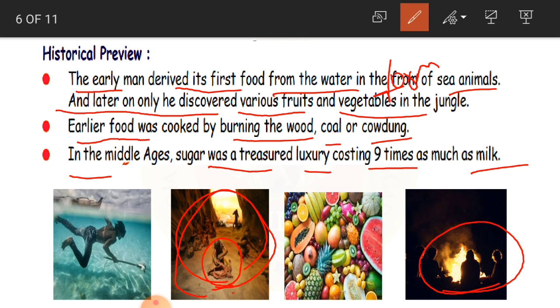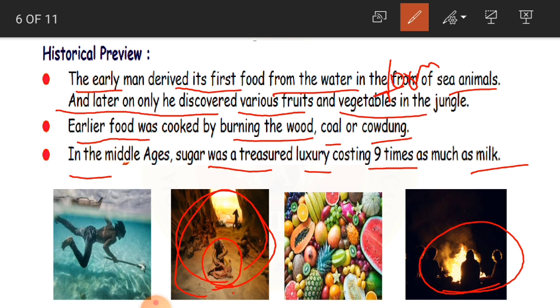And in the middle ages, sugar came. And sugar is sweet, but its price was not as sweet as sugar. So it was very costly. It was a treasured luxury in the sense that the price was so high that it was a luxury.